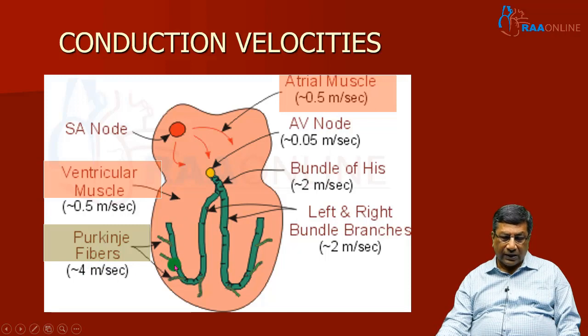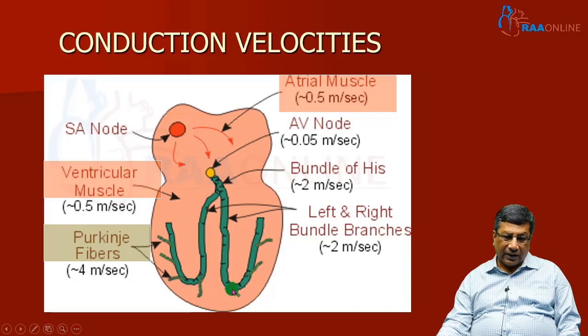That's why your QRS is not more than 0.08 second, because it takes only 0.08 seconds for my entire ventricular myocytes to get depolarized. What do I mean by depolarization? Positive charge ions are entering the cell, making intracell positivity and outcell negativity.